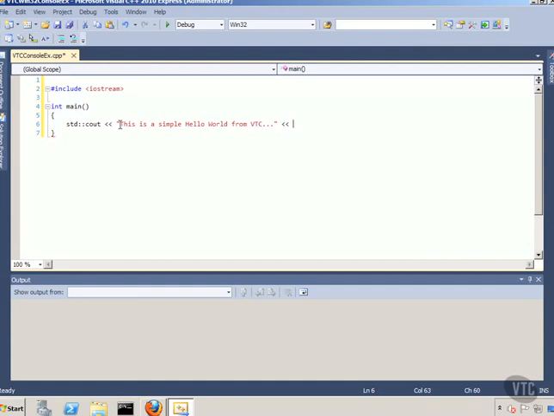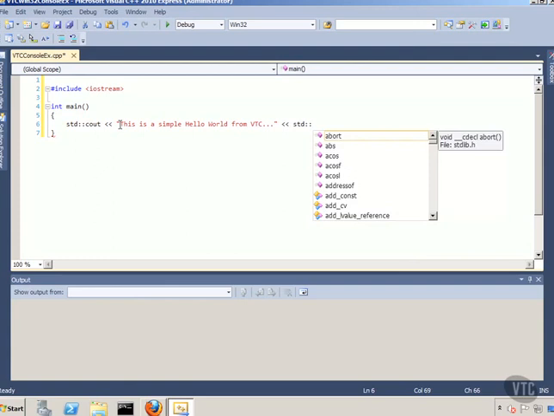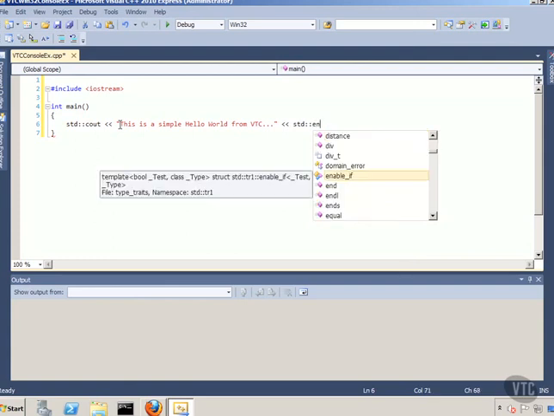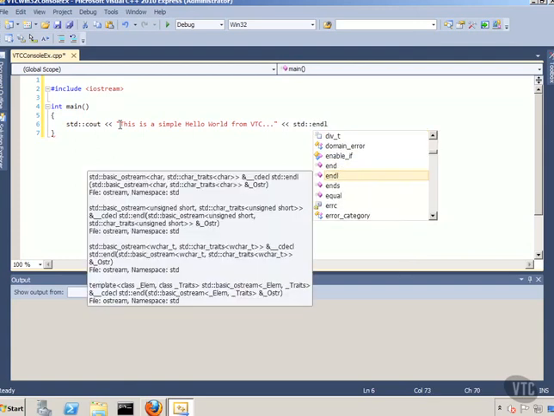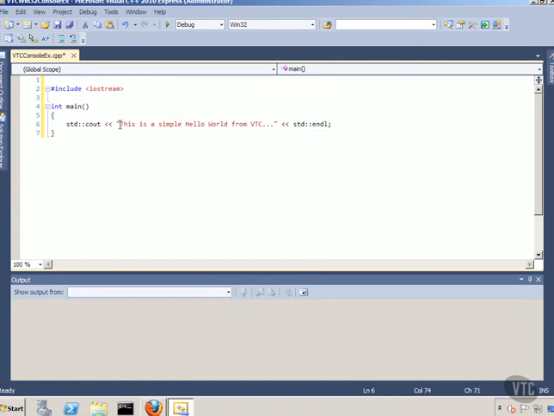We will put another set of our symbols there, and we'll put std, which is the namespace again, and endl. That's telling it that we're done here. Then we'll close our line out. We'll drop down, and we'll tell it to return 0 back out to the operating system, basically saying everything is okay. A lot of things are going on here that I'm not going to mention. We'll come back to them a little bit later and cover these things. But for now, just know that we are going to send this information out to the console when our program runs.